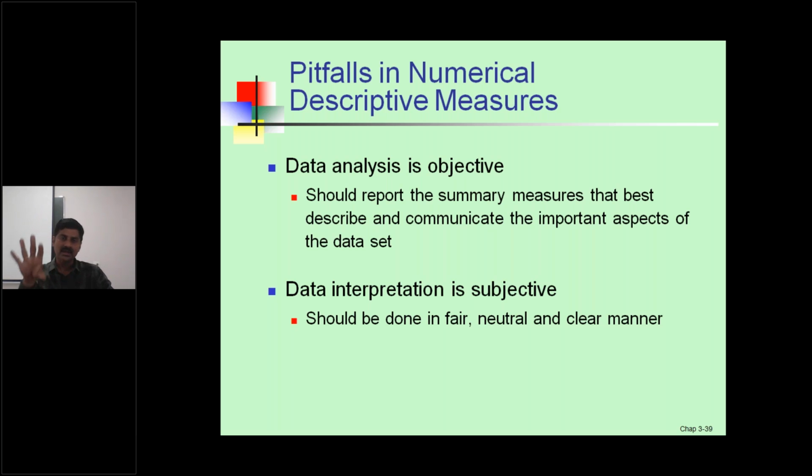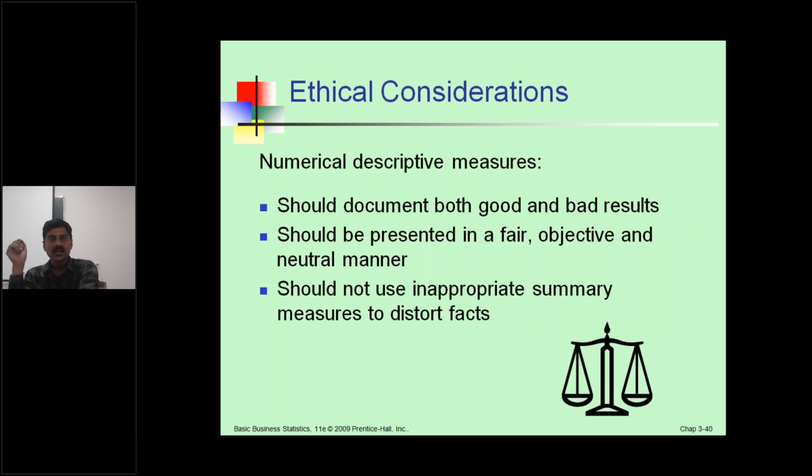You have to calculate the measures of dispersion. Ethical considerations: numerical descriptive measures should document both good and bad results, should be presented in a fair, objective and natural manner. Third one, should not use inappropriate summary measures to distort facts. These are the three ethical considerations. This is the measures of dispersion.